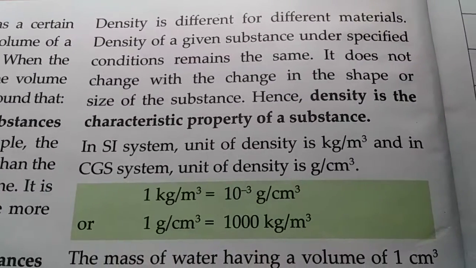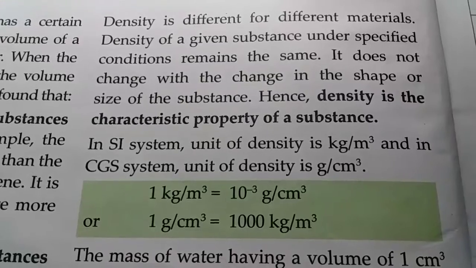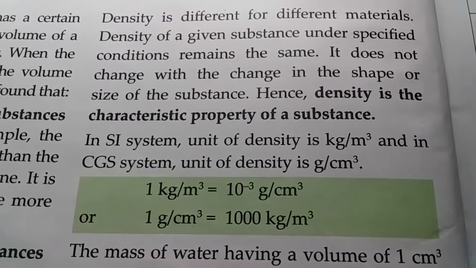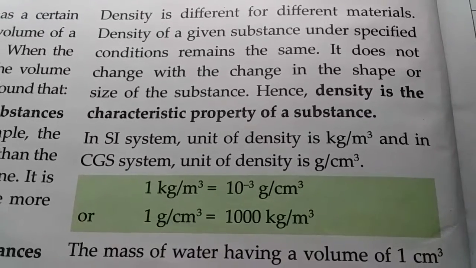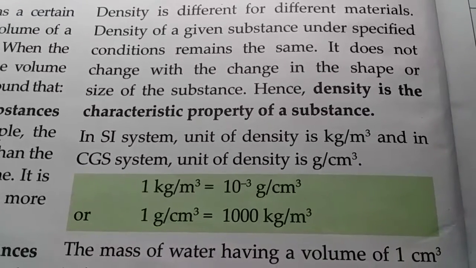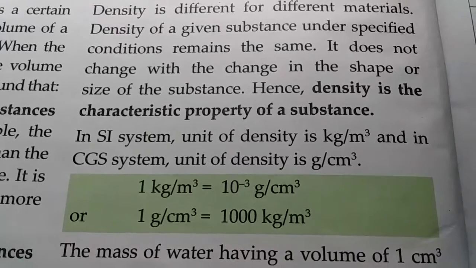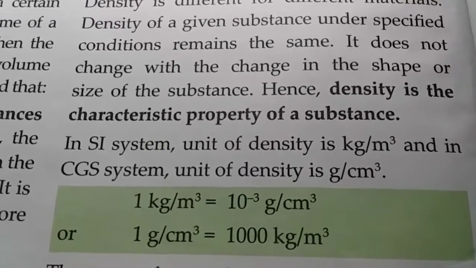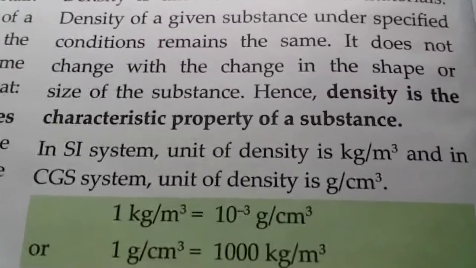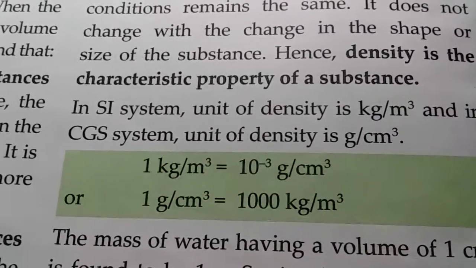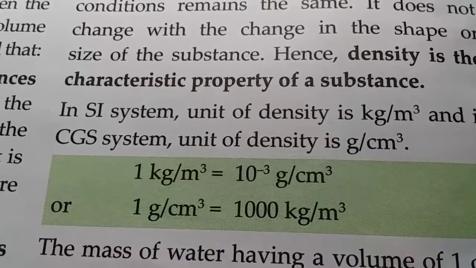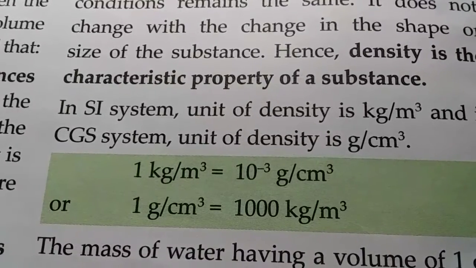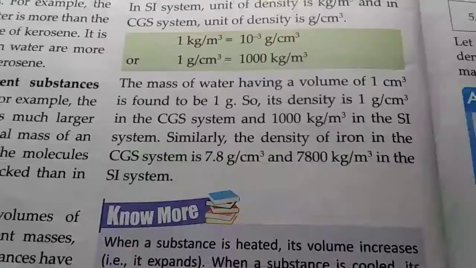In the SI system, the unit of density is kilogram per cubic meter, and in the CGS system the unit of density is gram per cubic centimeter. 1 kilogram per cubic meter equals 10^-3 gram per cubic centimeter, or 1 gram per cubic centimeter equals 1000 kilogram per cubic meter.